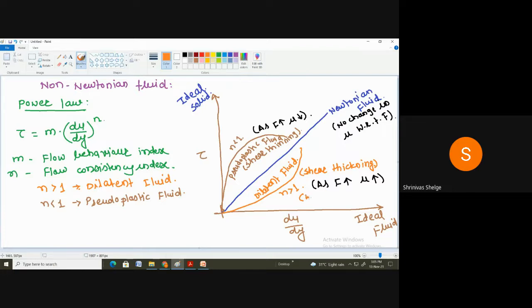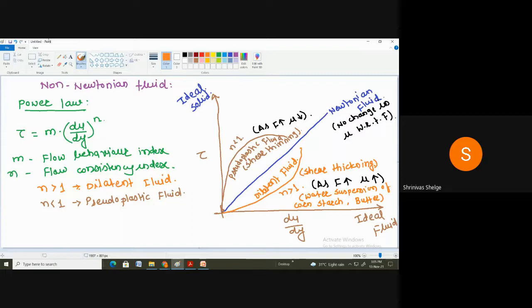Here I am going to write down: water suspension of corn starch, not corn flour. Getting my point? So it is corn starch. Another example is butter.